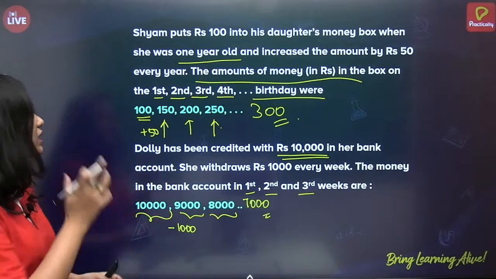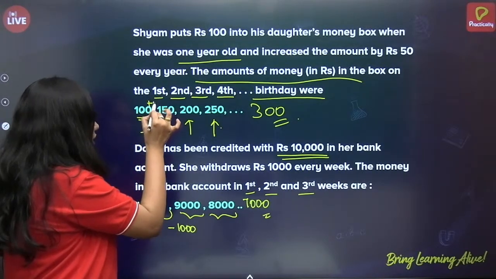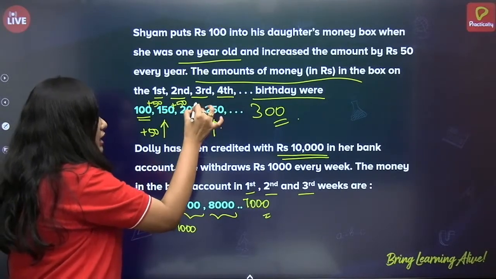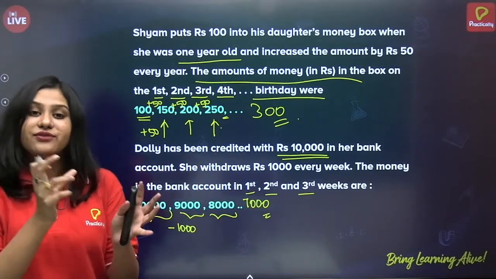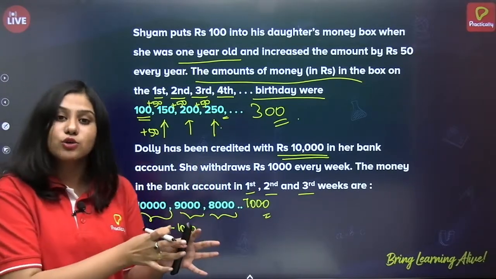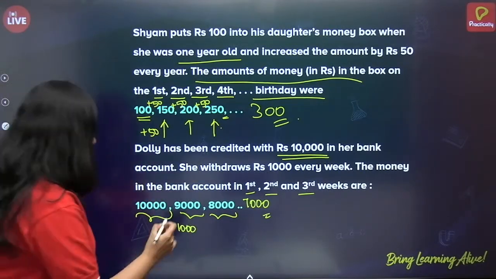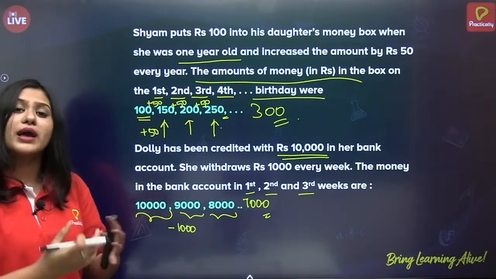So if you see all these examples, there is a pattern in every example. What is it? Suppose let us check this. If you add 50 to 100, it is 150. Again plus 50, you will get 200. Again plus 50, you will get 250, and so on. So the difference between the consecutive terms is rupees 50, right? Same goes with this. Now again, you are withdrawing rupees 1,000 every week.